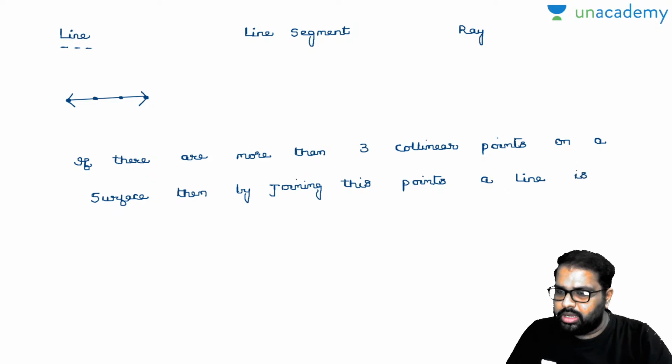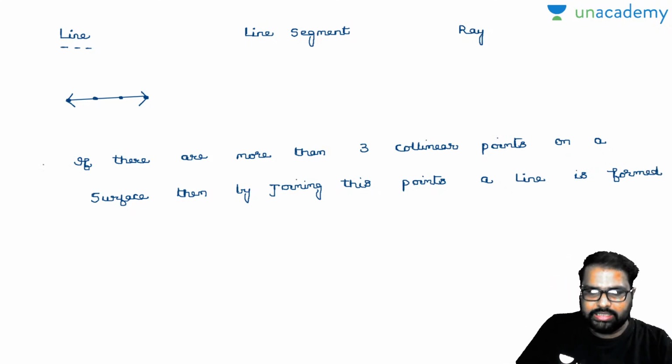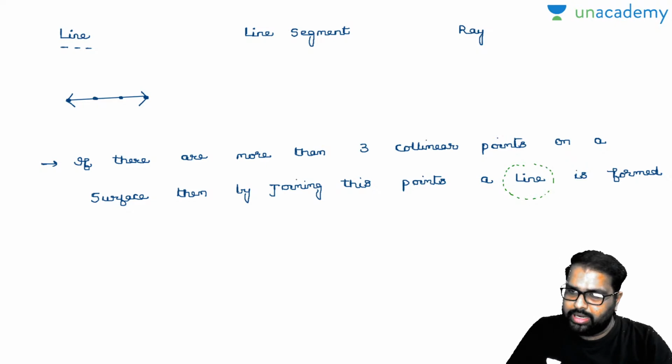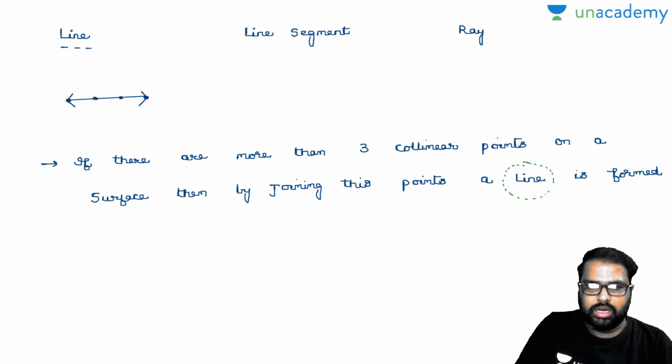Okay, fine. Now coming to the next definition, what is line segment? I'll underline each and every point. Then what is line segment? Can anybody say in the comment section box? I'll write down.